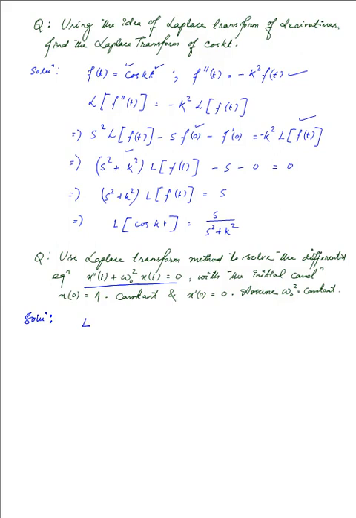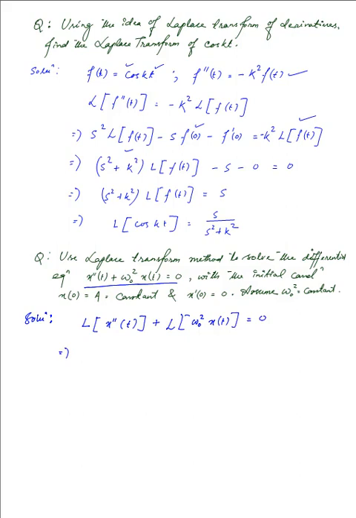So what we have is the Laplace transform of the second order derivative of x with respect to t plus the Laplace transform of omega naught squared x as a function of t, and that is equal to 0 on the right hand side.